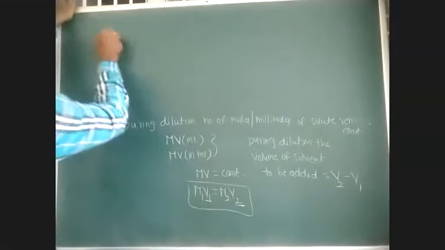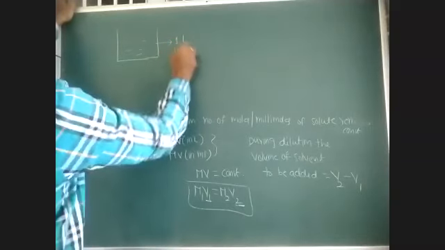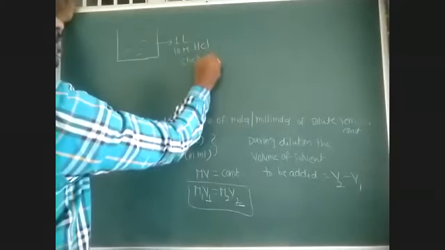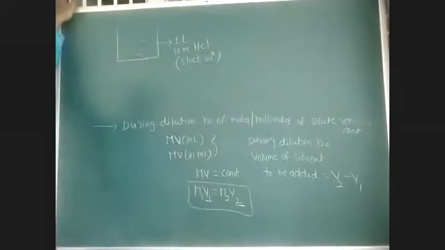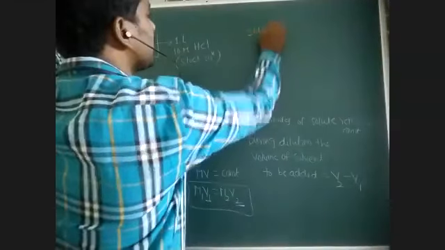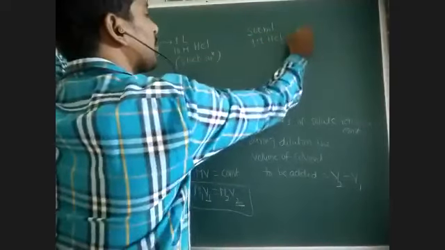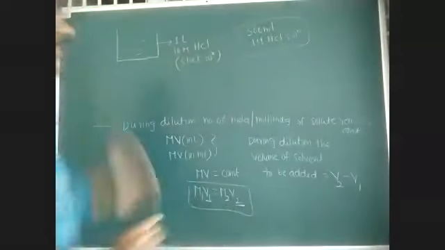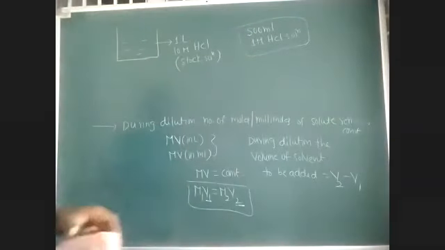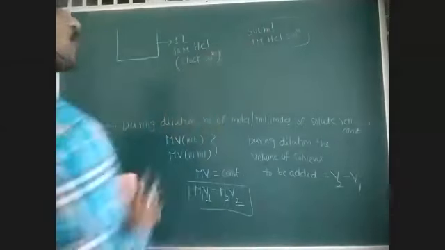For example, we have 1 liter of 10 m HCl solution. This is the stock solution we have in our lab. From that, I want to prepare 500 ml of 1 m HCl, which is required for my experiment. So from this stock solution, 1 liter 10 m HCl, I want to prepare 500 ml of 1 m HCl solution.